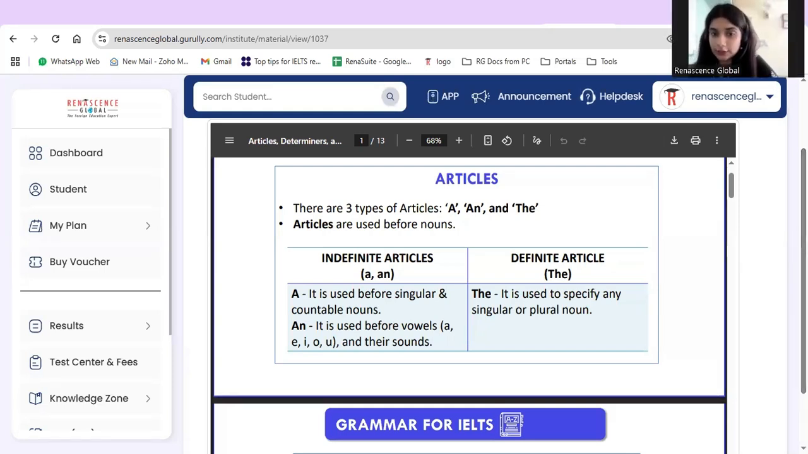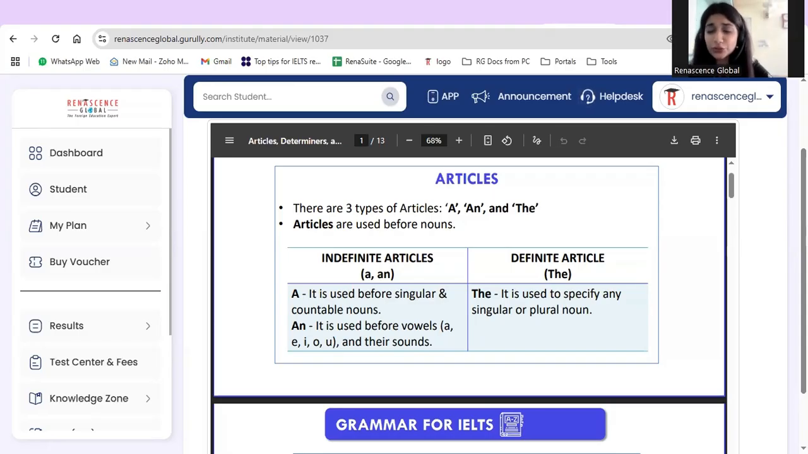Now we have another lecture which is important again, which is articles. We all are aware of articles. We use them before words such as a, an, and the. Now how do we use them? There are generally three types of articles: a, an, and the. Articles are used before nouns.